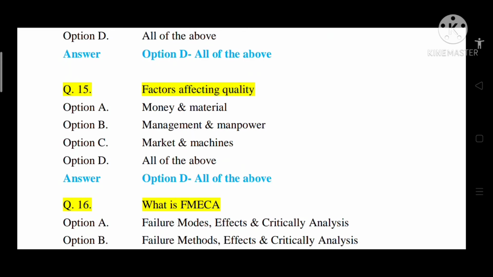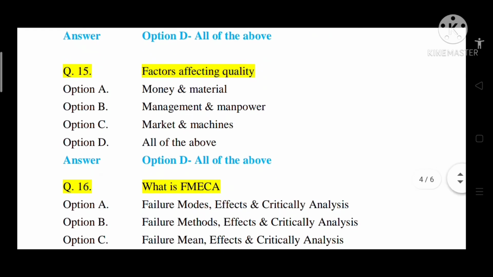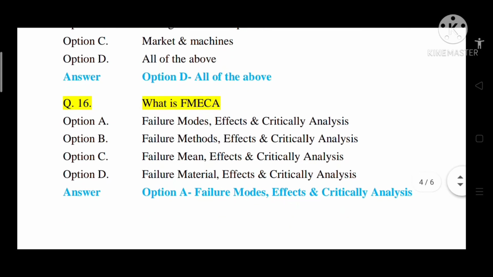Market and machineries: if we manufacture a product without taking care of what the market actually wants, in such a case the market affects the quality. And machines: if we are not using appropriate machinery, in such a case also the quality of that product varies or is affected. So option D, that is all of the above.